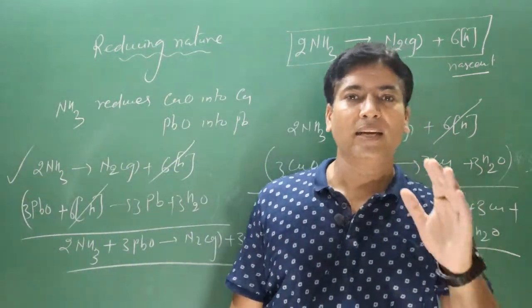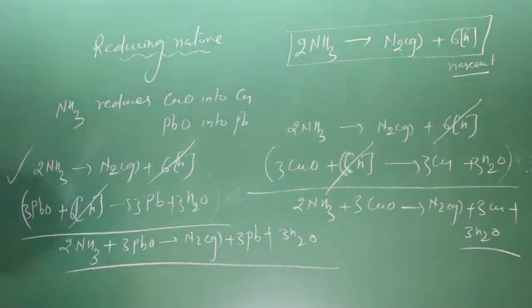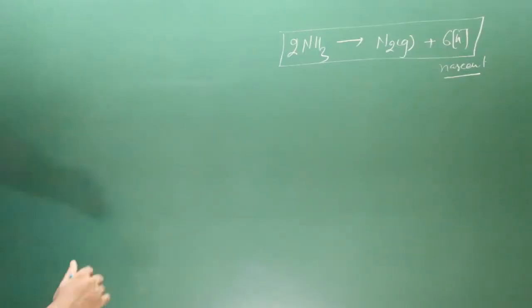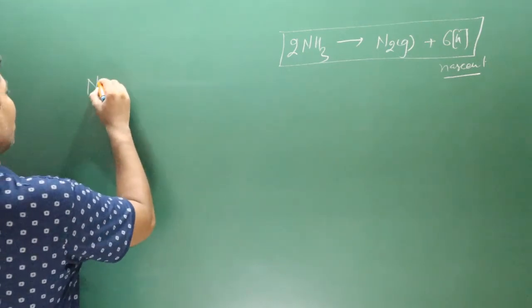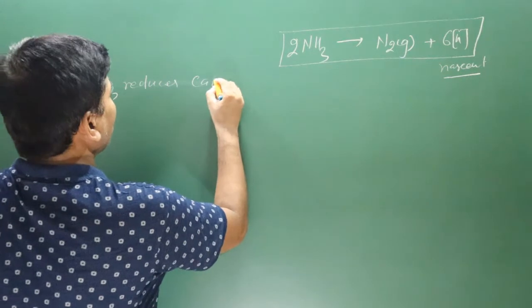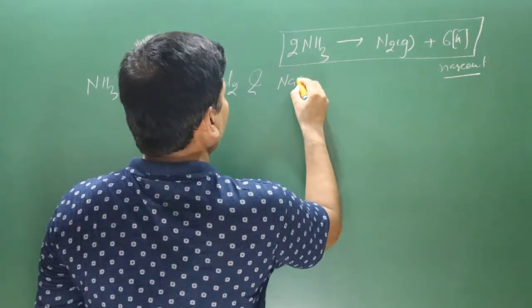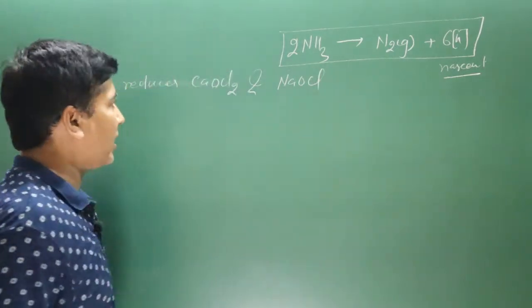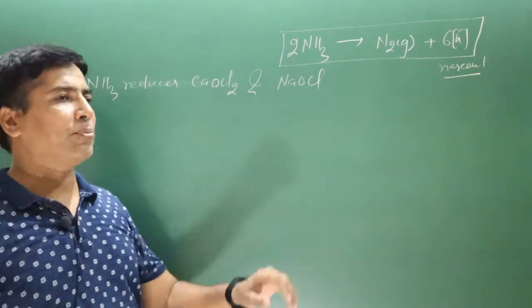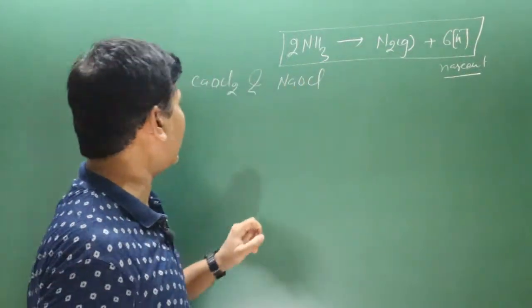ammonia is acting as a reducing agent in the chemical reaction. Let's discuss some more chemical reactions. The ammonia molecule reduces bleaching powder CaOCl2 and sodium hypochlorite NaOCl. Keep in mind bleaching powder and sodium hypochlorite are better oxidizing agents because they can release nascent oxygen.